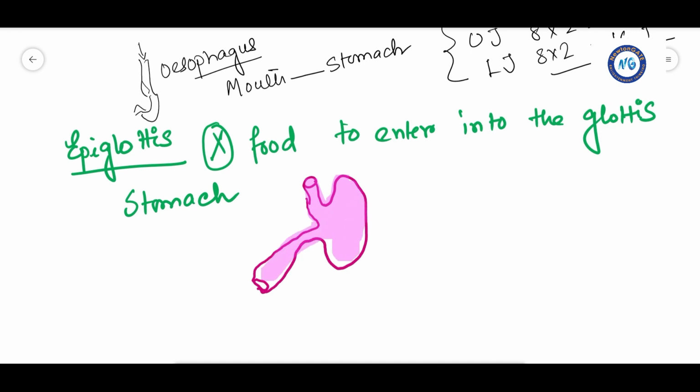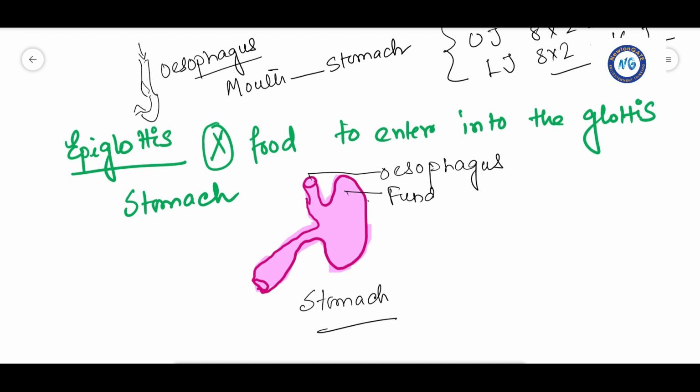This is the structure of a stomach. It is a J-shaped structure. This portion is termed as the esophagus. Then this part is the fundus part.